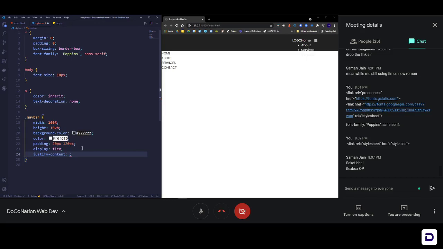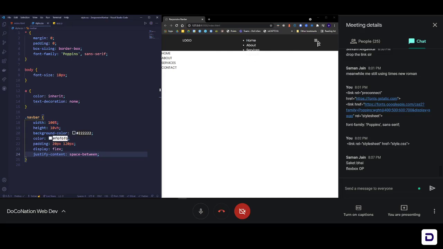One of the values is called space between, which spreads everything towards the ends and then adds equal space in between. This is something we need, because we need our logo towards the left and these links towards the right. But as you can see, because we have three things here, it is giving equal space to everything and the links are in between. So we don't want that.